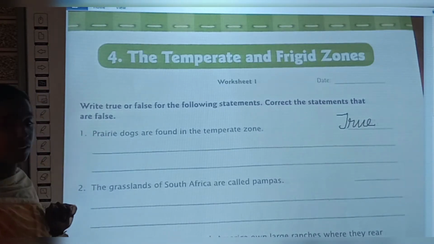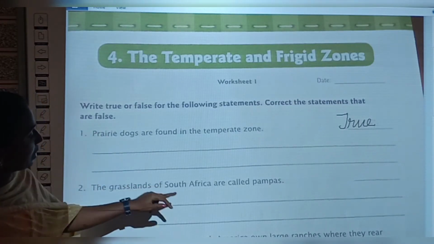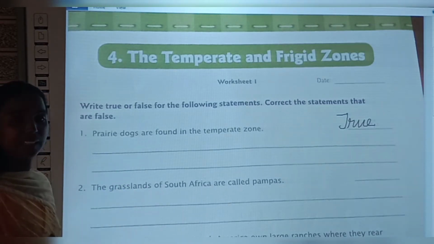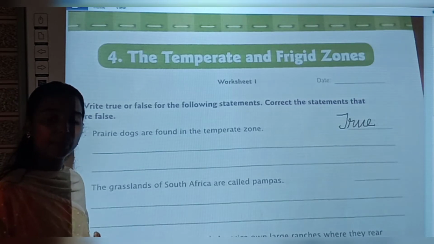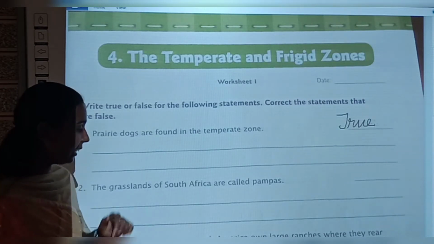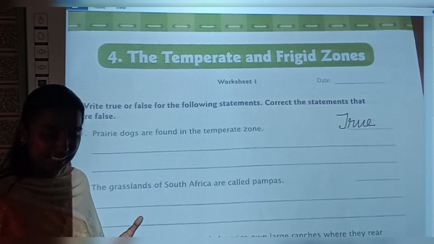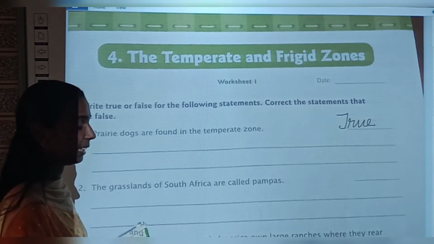Now see the second question. The grasslands of South Africa are called pampas. True or false? False, right? Because the grasslands of South Africa are called Veldts. So this is false.